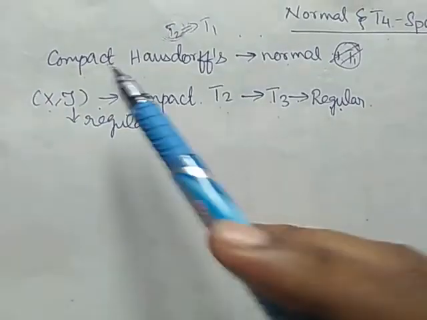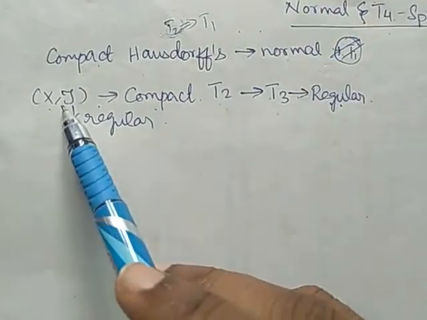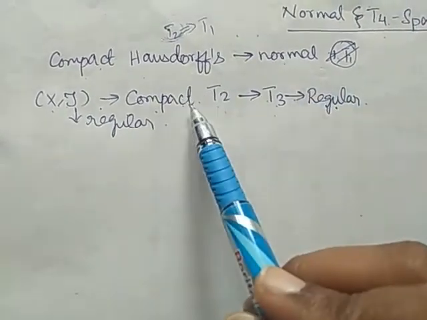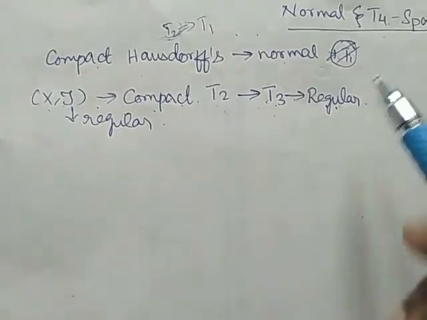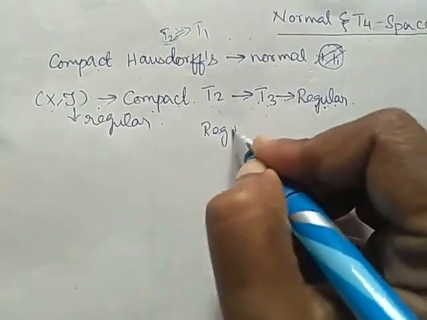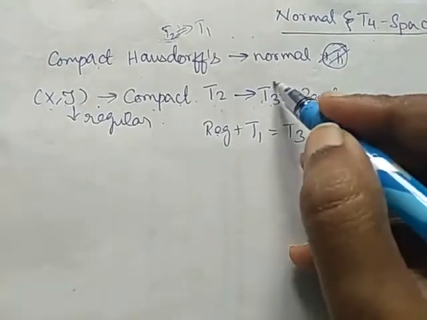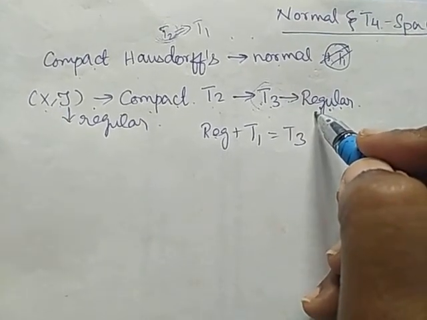So what is our data? Our data is compact T2 space. We have already proved compact T2 space is T3 also. If the space is T3, it means that it should be regular also, because regular plus T1 is T3. So whenever it is T3 space, it is obvious that it should be a regular space also.